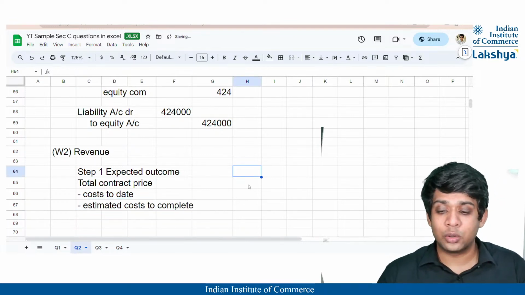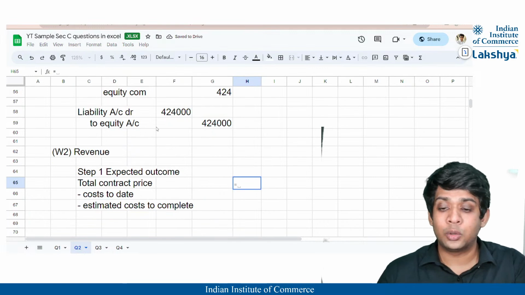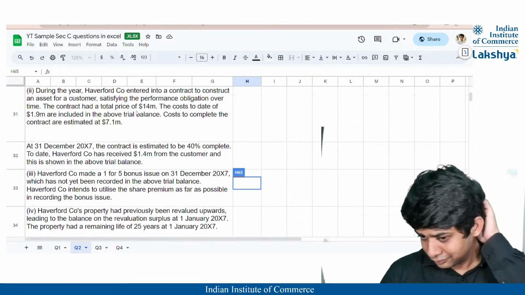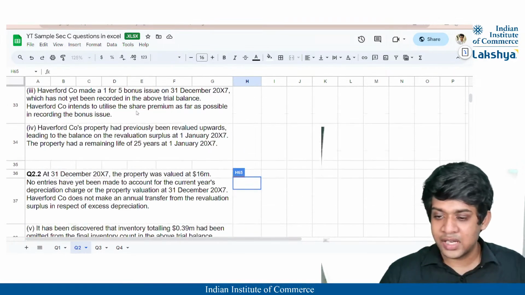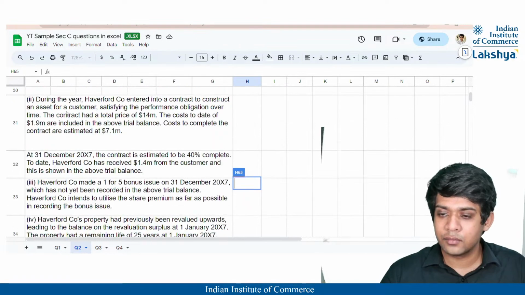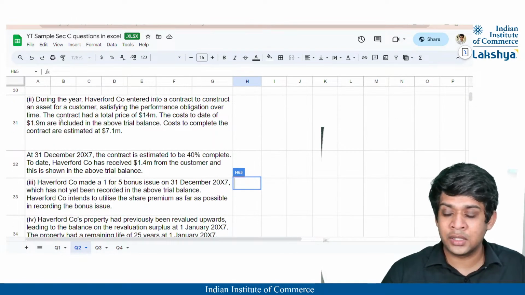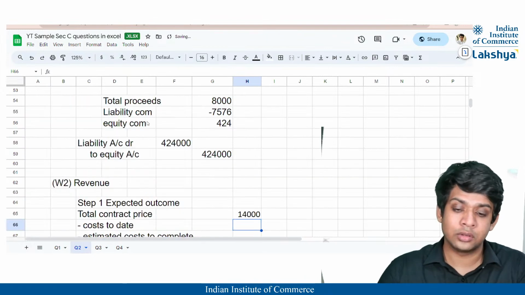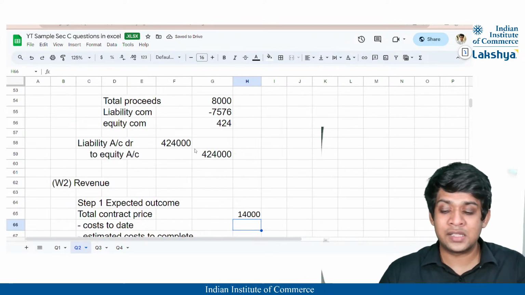Right? So what is the total contract price? The total contract price, guys, is nothing but... where is that adjustment? Yeah. So the total contract price is 14 million, right? The third line, the contract price has a total price of 14 million. So I'll write here 14,000. Okay. The total contract price is 14,000.